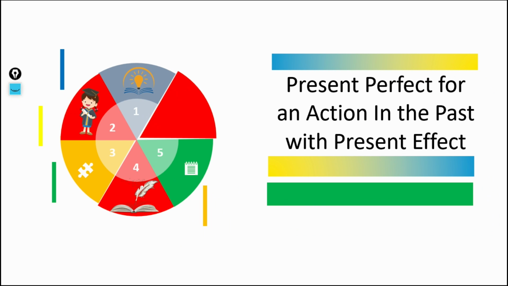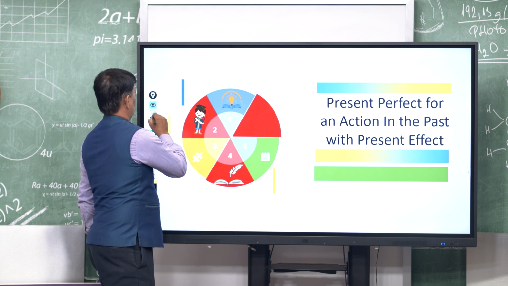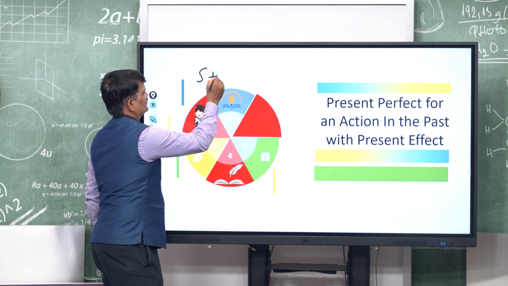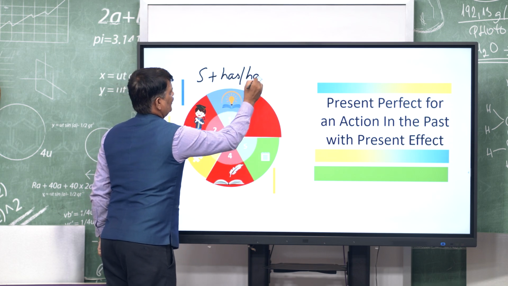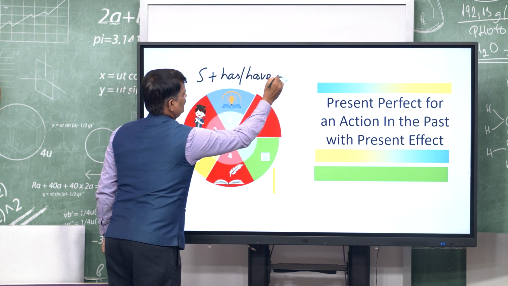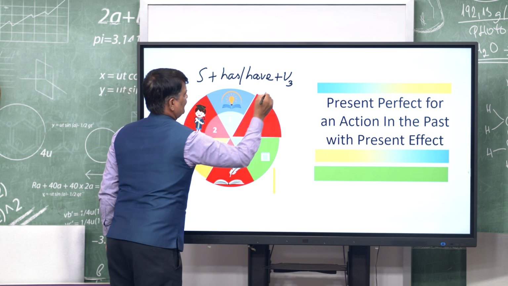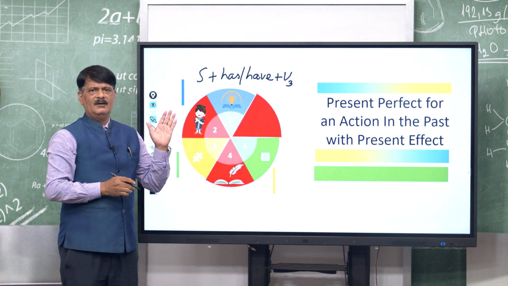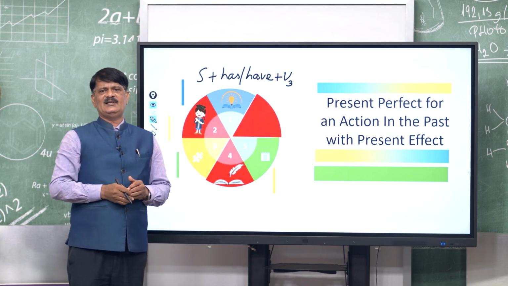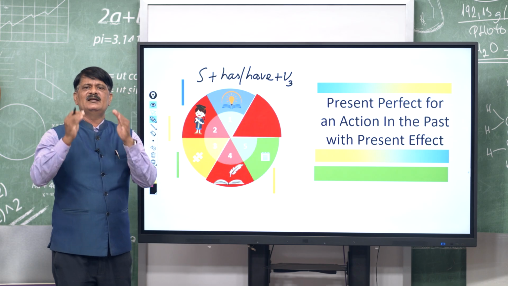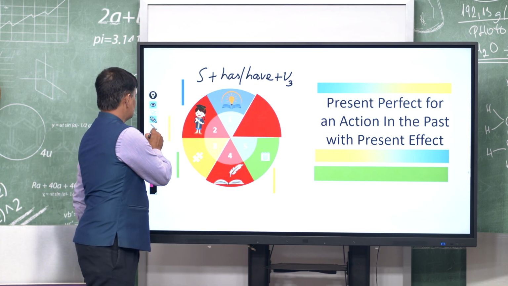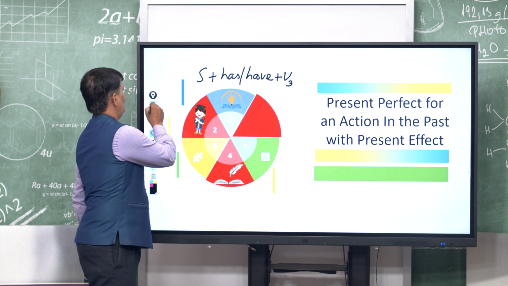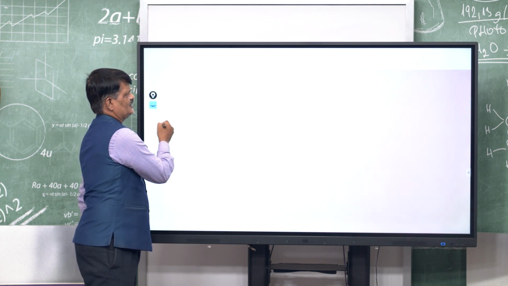In the present perfect, you know, the subject will be there, plus have or has, plus V3. But here you see it has some present relevance, it has a present effect. We will know the things with the slide. We will go to the next slide, then we will see the examples.